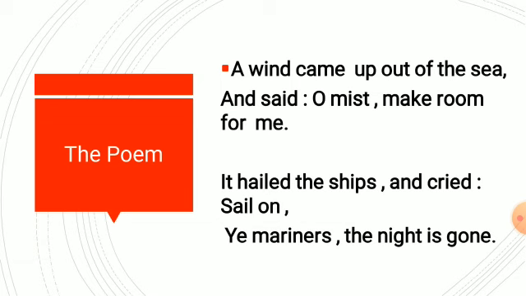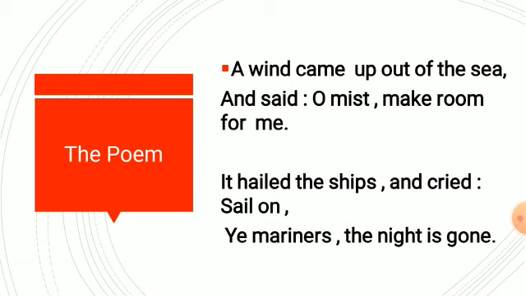Here, the meaning of mist is tiny droplets of water suspended in the atmosphere near the earth's surface that limits the visibility to a lesser extent than fog. There is a difference between the mist and the fog. So the wind is saying that the mist is obstructing its passage. It is like an obstacle. So the wind is telling the mist to clear the passage so that it can move ahead.